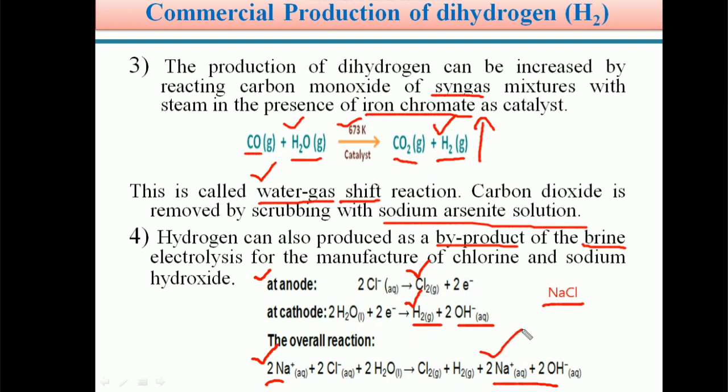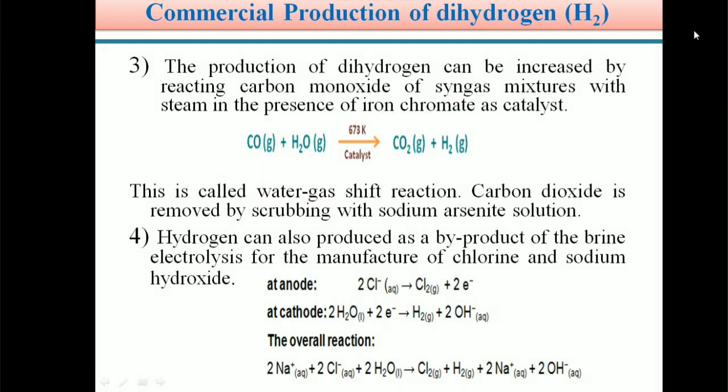Along with sodium hydroxide, chlorine gas and hydrogen gas are also liberated. So during the electrolysis of brine solution, H2 gas is evolved as a byproduct. In this manner commercially we can prepare dihydrogen or H2 gas.